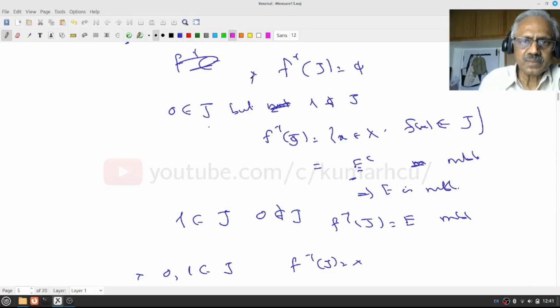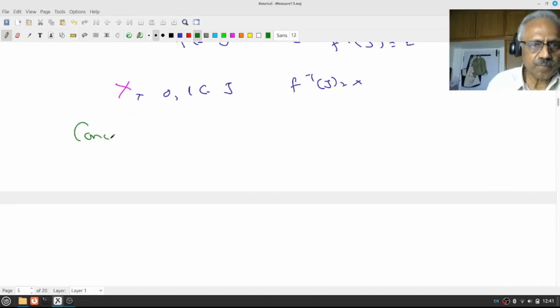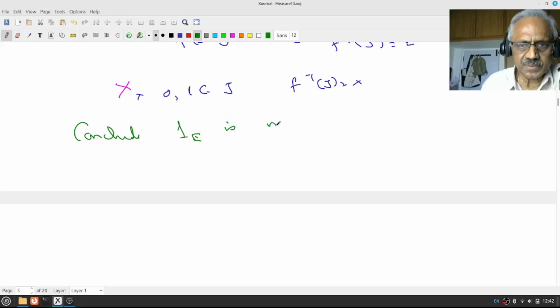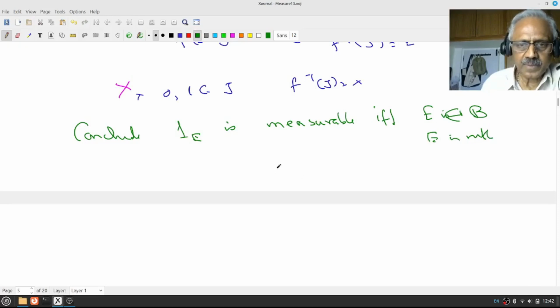Okay, this is a non thing, this is a non thing. But these two things are very important. What do they say? They say something. Therefore, we conclude the indicator function, or characteristic function, is a measurable function if and only if E is measurable, E is in B. Okay, pause, review, proceed.